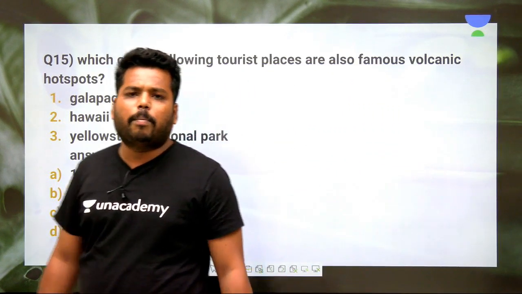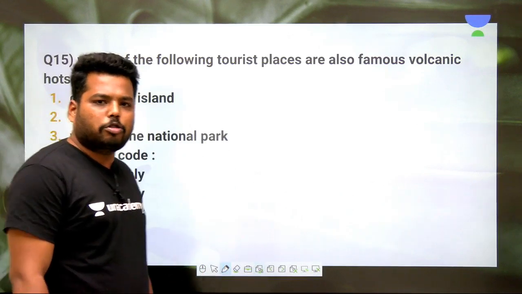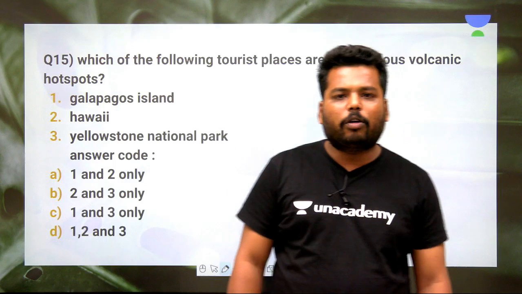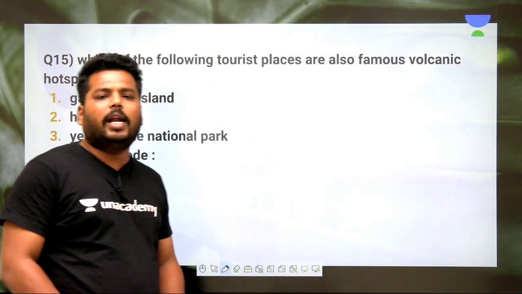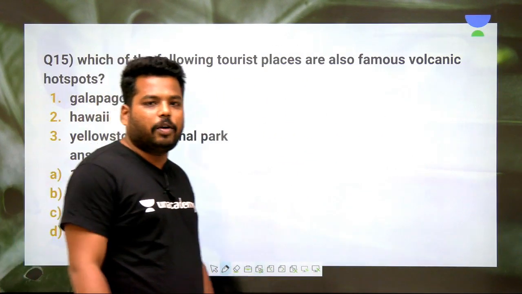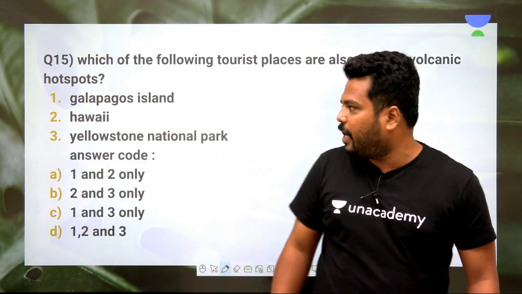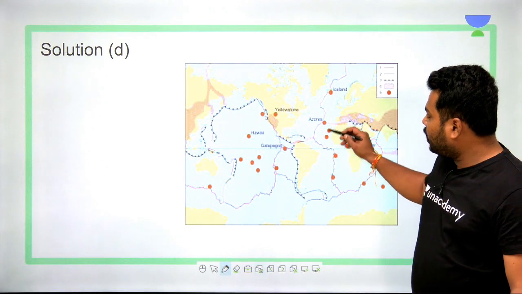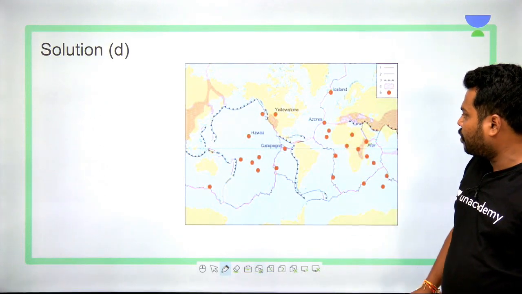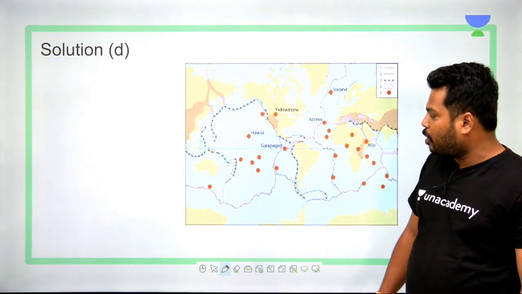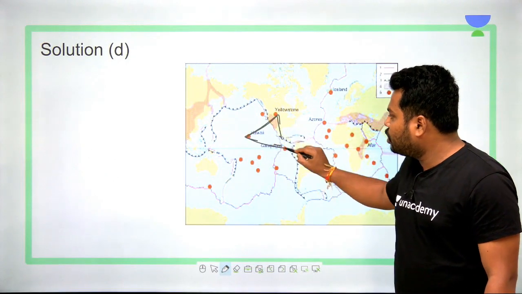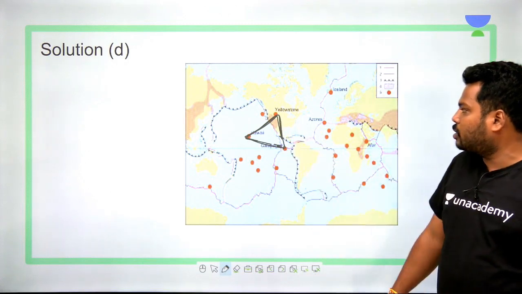Galapagos Island is one of the best tourist places, and Yellowstone National Park is also one of the beautiful places. You can see good amount of sceneries over there, and Hawaii Island, it is one of the beautiful islands, whichever you can see. Just try to visualize where they are. And again I am repeating, the red marks which have been given, clear, these are the hotspot locations of the world. Try to see where are the hotspot locations. Clear? So the main are Galapagos, Hawaii, Yellowstone. So these are on and often, they would be in news.